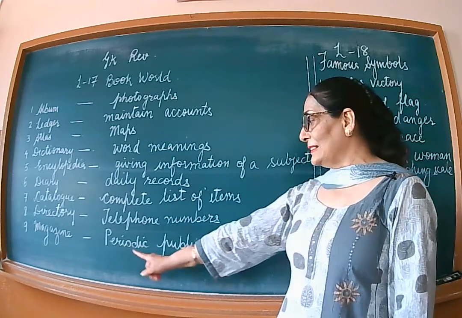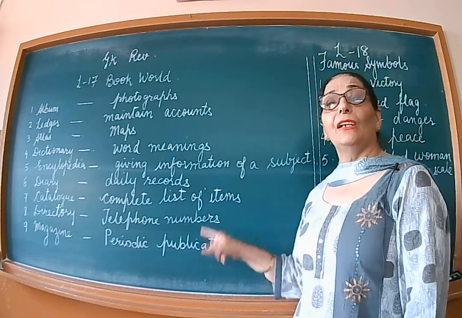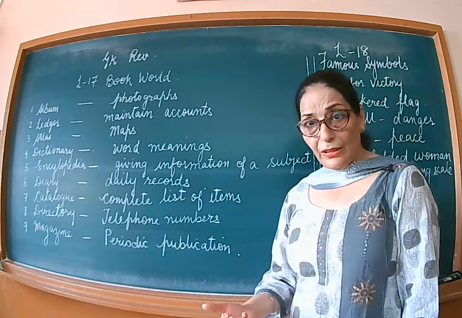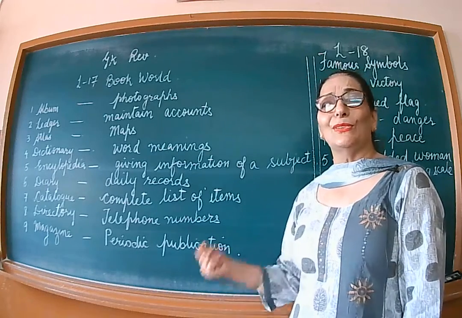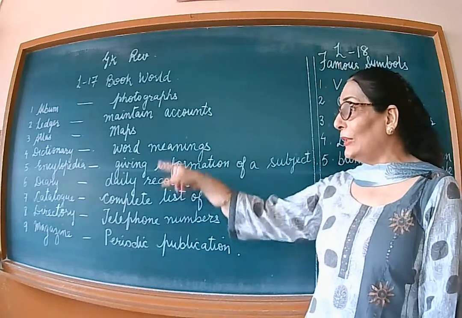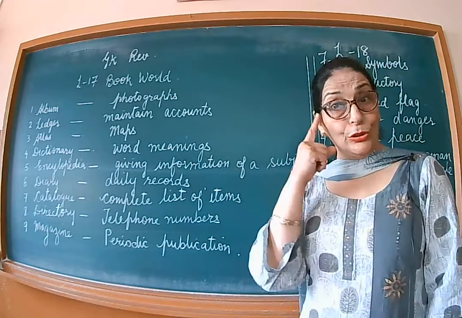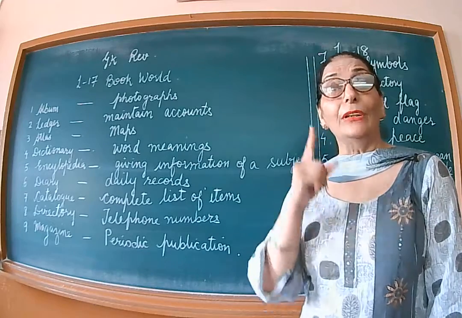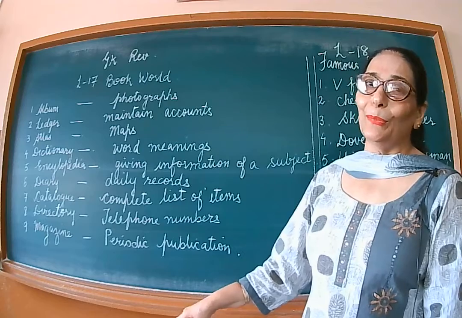So a magazine is a periodic publication. It is published either every week or every fortnight. So these are wonderful books. You should have a look at these books. All these books, if you don't have them at home, you should still know them. You should have the knowledge of all these books. So this was all about the book world.